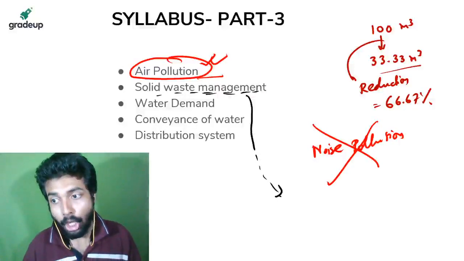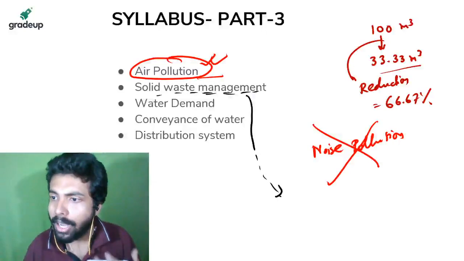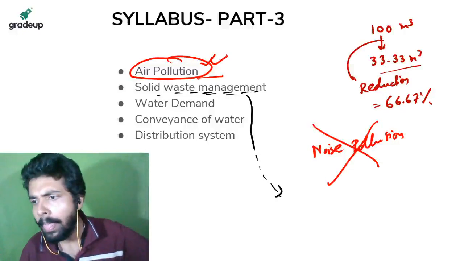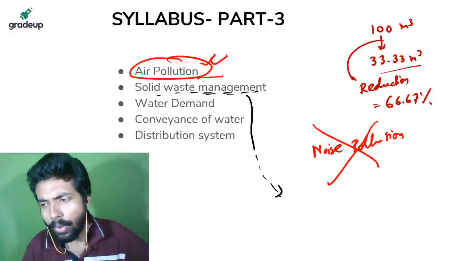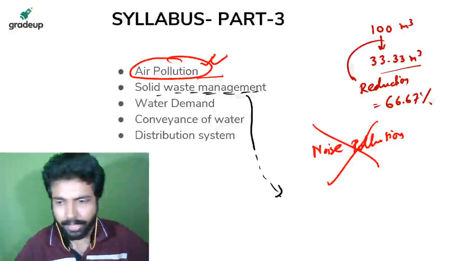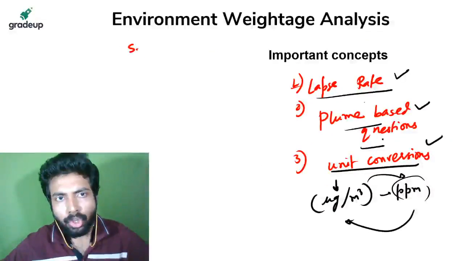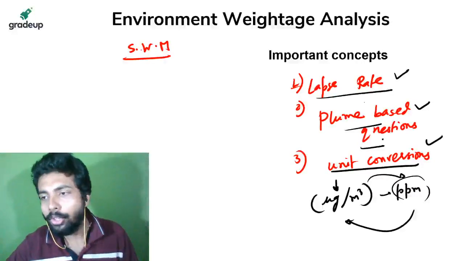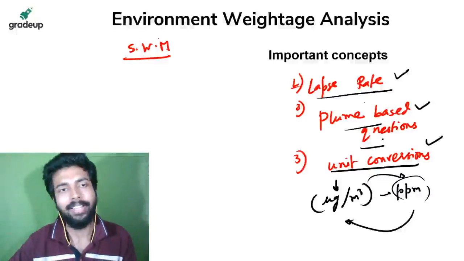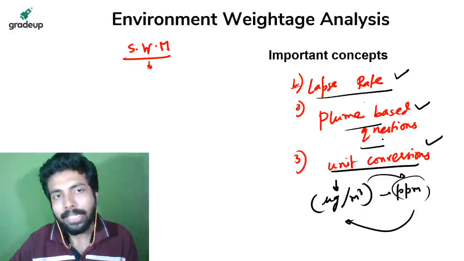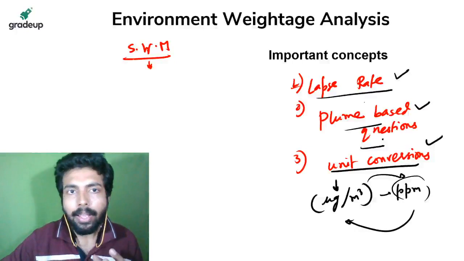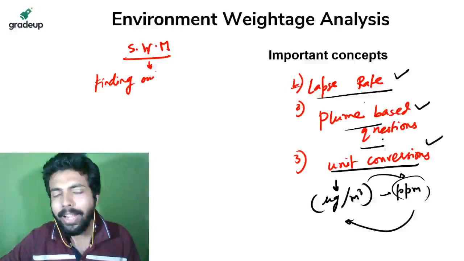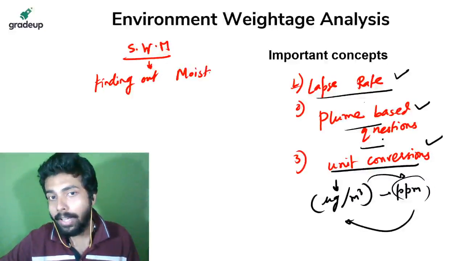Solid waste management. तो solid waste management में अगर आप questions कर रहे हो तो किस type of questions आ सकता है यहाँ पे? Which type of questions you can face actually in solid waste management? In solid waste management, the questions that you can face are of these types. That is, मैं आपको दिखा रहा हूँ. Solid waste management, that is SWM, और इसको उल्टा कर दो MSW बन जाएगा, municipal solid waste. Okay. So solid waste management, suppose it is there. From here, one type of question is there, finding out moisture content.